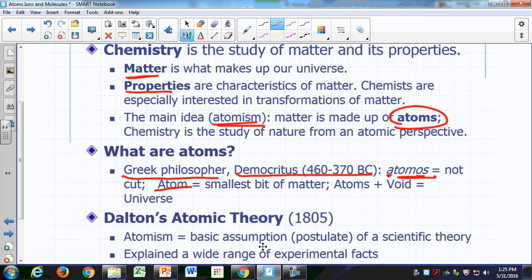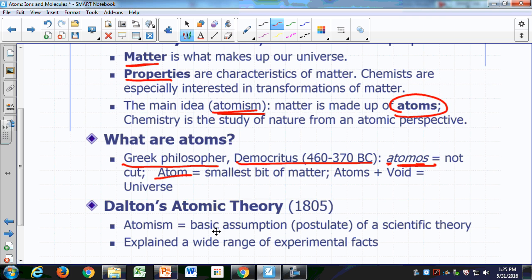In other words, if you imagine a piece of matter, cut it into little pieces, eventually you get to a point where you can no longer cut it. So that's the smallest bit of matter. That's what Democritus called the atom. Okay, so what Democritus proposed was that the universe is really just a collection of atoms, and in between those atoms, there's nothing. So if you add up the atoms and the void between them, then you get the universe.